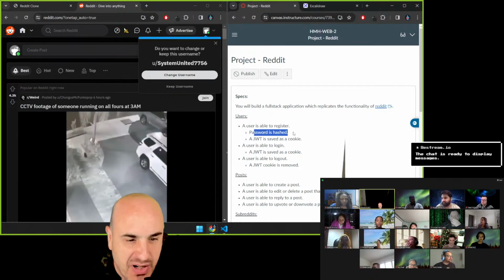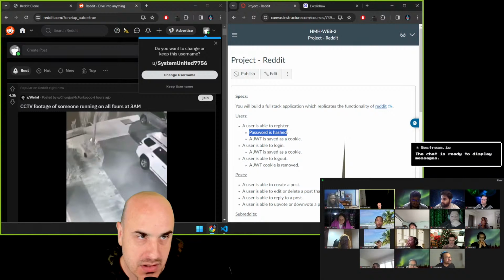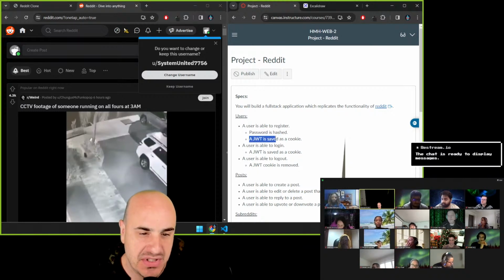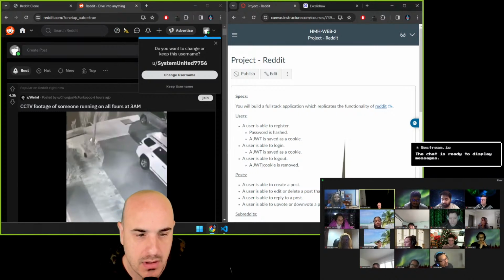You learned from the pre-work that plain text passwords are bad, right? So we're going to hash the password before storing it in the database. And then a JWT is going to be saved as a cookie, which we'll see when we do the login routes, register routes.